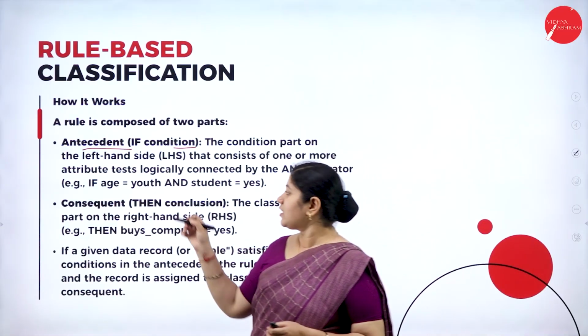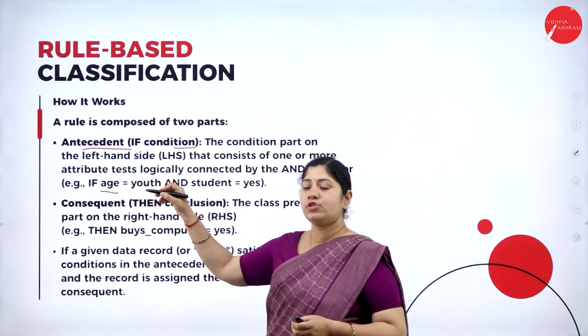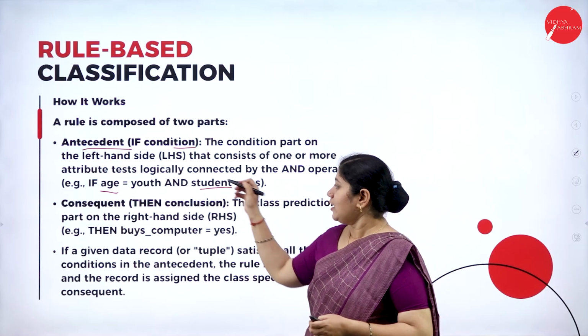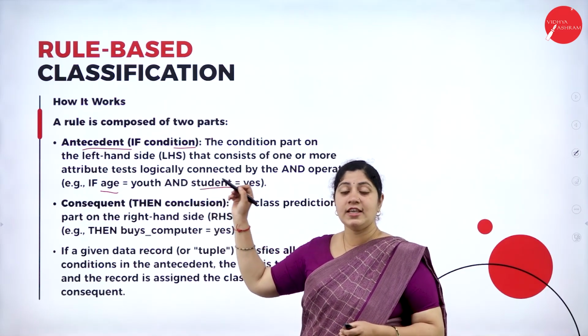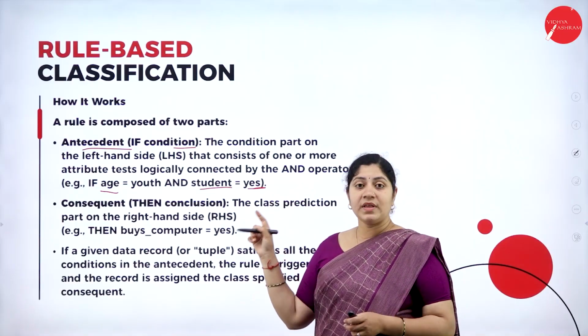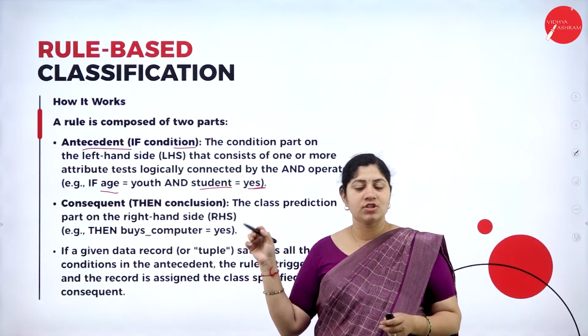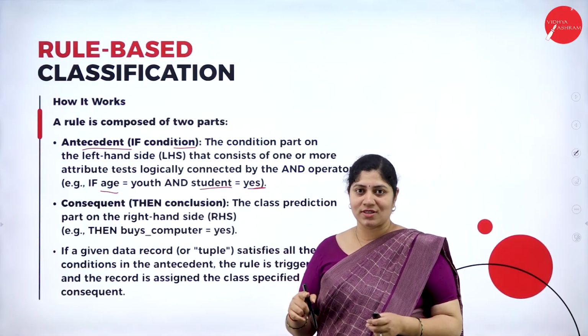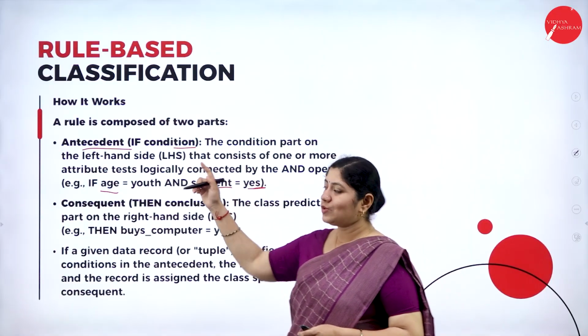So for example, we can consider that if age is equal to youth and student, then yes, absolutely. If a person is youth and he is a student, then we can say that yes, that's true, because we know that under the AND logical gate, we will get a true value only when both the conditions are true, correct? So that is with respect to the antecedent.